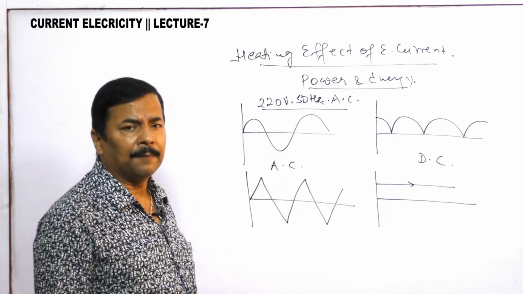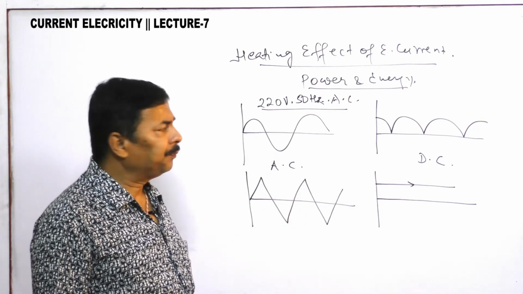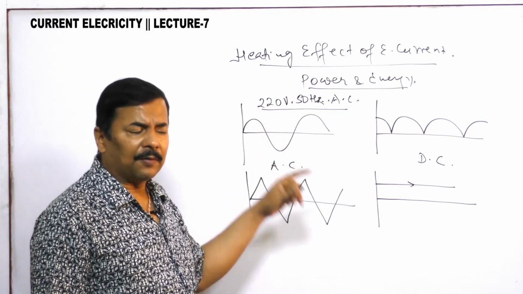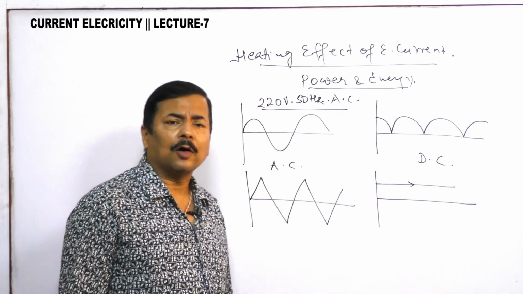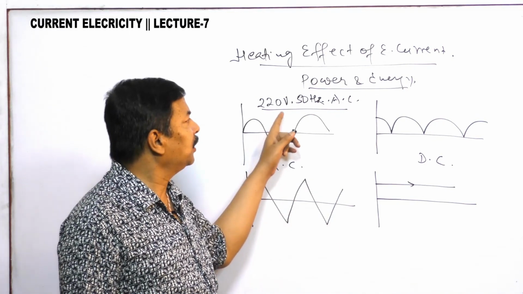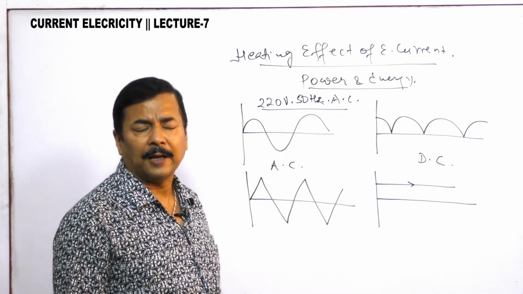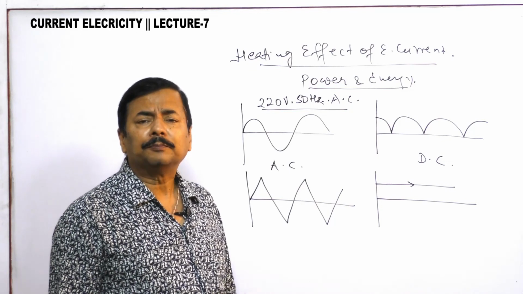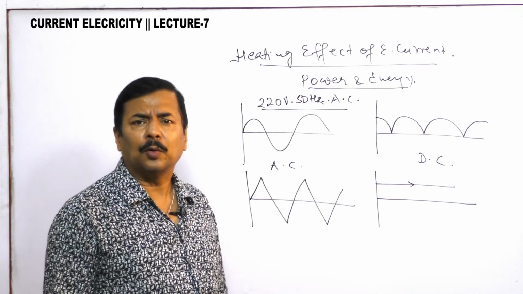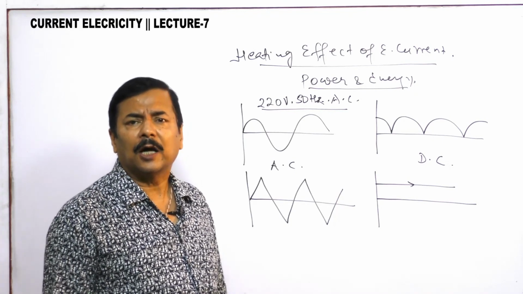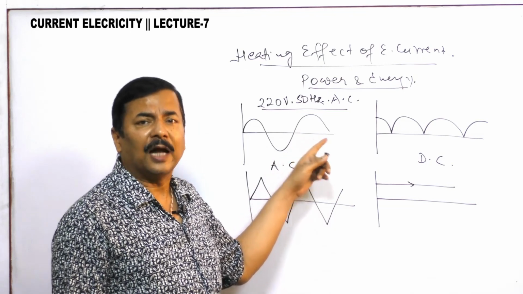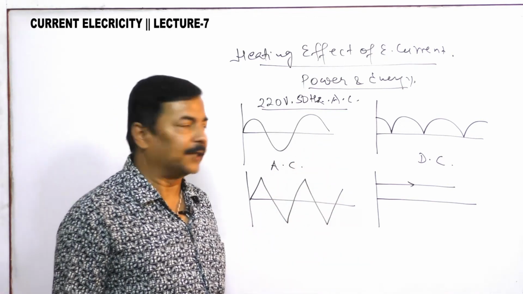For the time being, in our household wiring, the wiring is in parallel and 220 volt 50 hertz AC is supplied. But we will try to solve all questions of our household supply just in terms of DC, by replacing AC by DC. Why it is possible, that we will discuss in the chapter of AC.